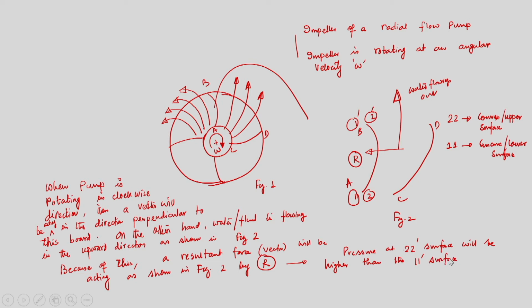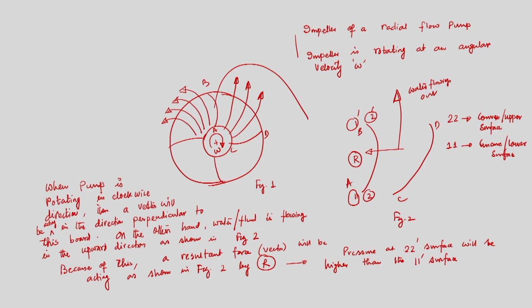So, the resultant force is acting on the upper surface of the blade. So, pressure will be higher on that surface, that is, pressure at the convex surface will be higher, and pressure at the concave surface will be lower. If that is the case, because of this change in pressure, pressure at the convex surface is higher and pressure at the concave surface is lower.